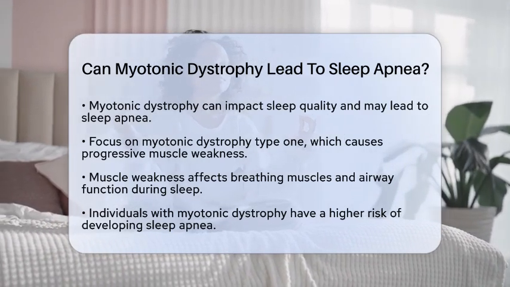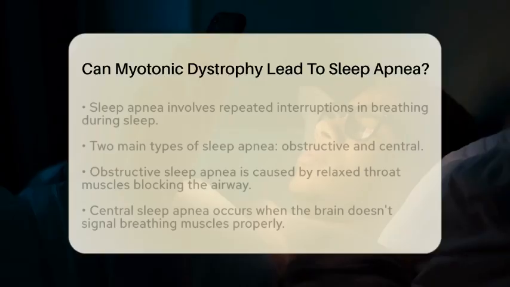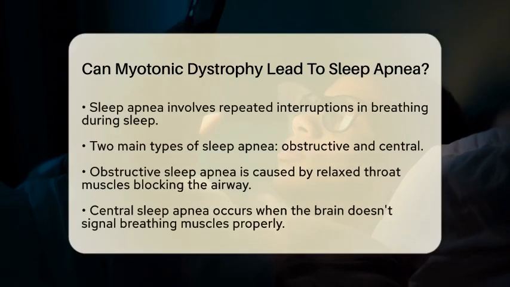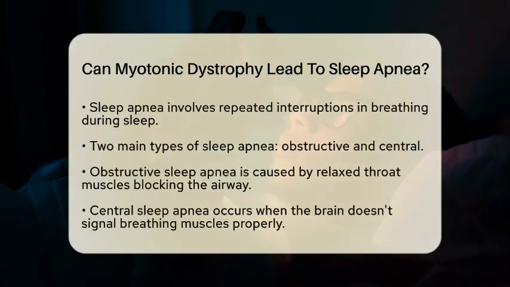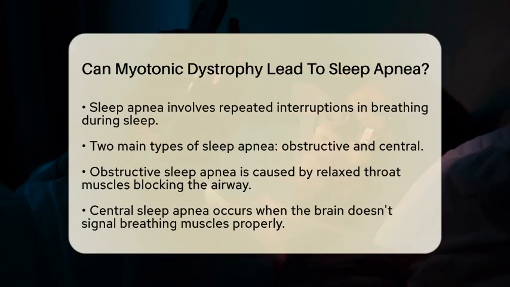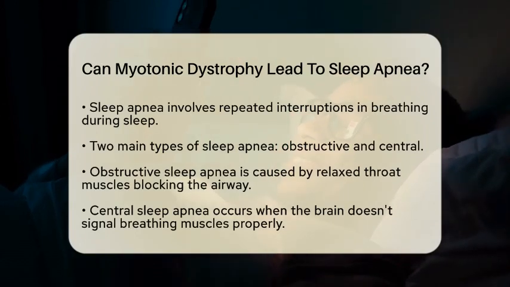Sleep apnea is a condition where breathing repeatedly stops and starts during sleep. There are two main types: obstructive sleep apnea and central sleep apnea. Obstructive sleep apnea occurs when the throat muscles relax excessively, blocking the airway. Central sleep apnea happens when the brain fails to send proper signals to the muscles that control breathing.